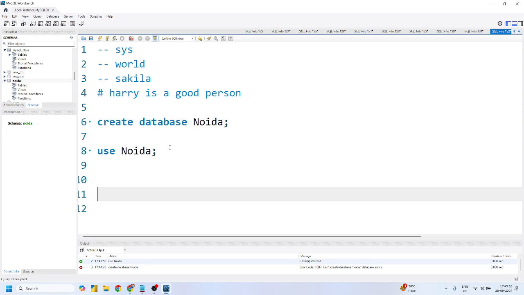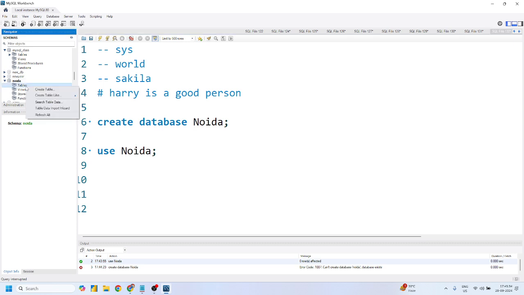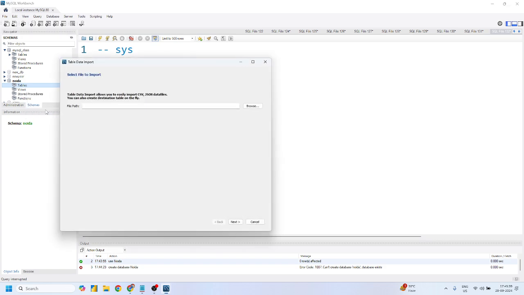Now you have two different ways to work on that. Either you can simply import the data, or you can write a query to create a table, right? Let me show you each approach one by one. So first of all, I want to import tabular data. For that, you have to click on this table, and there are different options. You have to click on the table data import wizard, right? Mohit, you have to make sure that MySQL only allows you to select certain data types only. What are those data types? CSV and JSON format, right? I think you guys are already aware of that, yes or no?